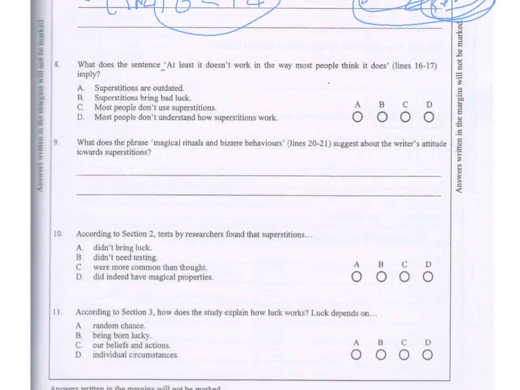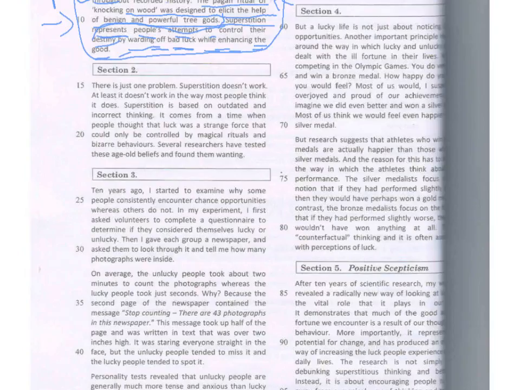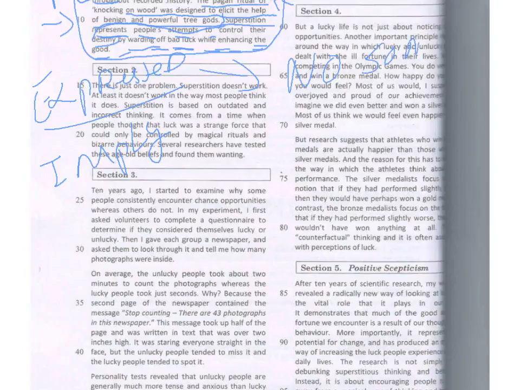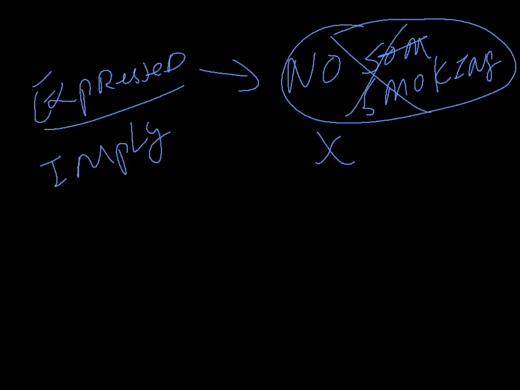What does the sentence, "at least it doesn't work in the way most people think it does," imply? Now, what does imply mean? Imply is not express. There's something called express and something called implied. When you see express, let me give you an example. In your classroom, if you see a sign that says no smoking, can you smoke? Of course not.